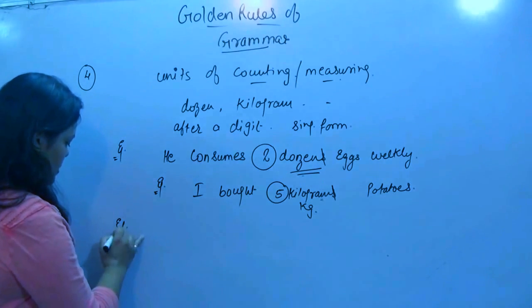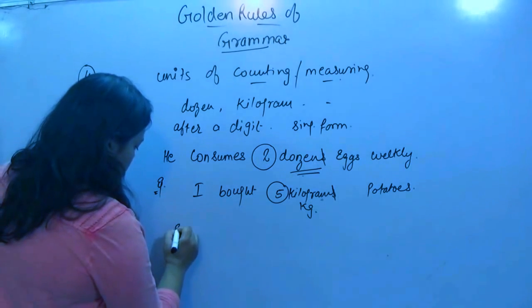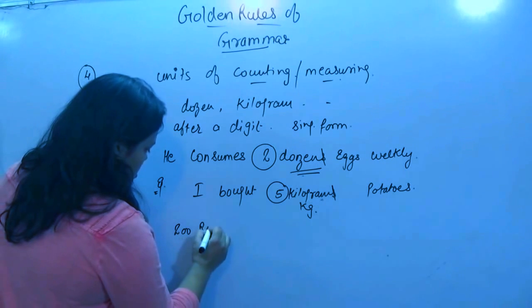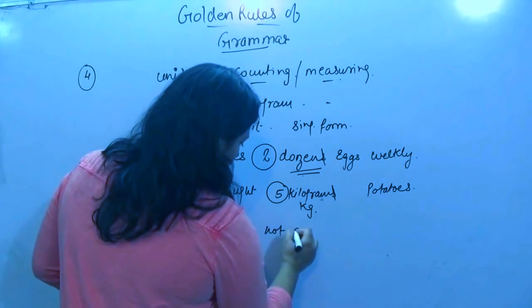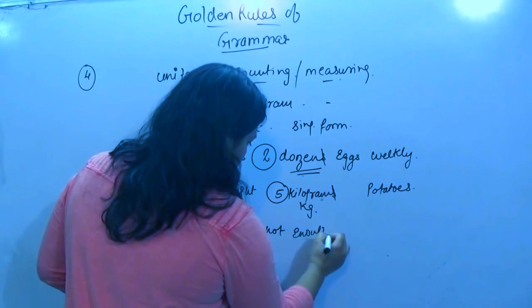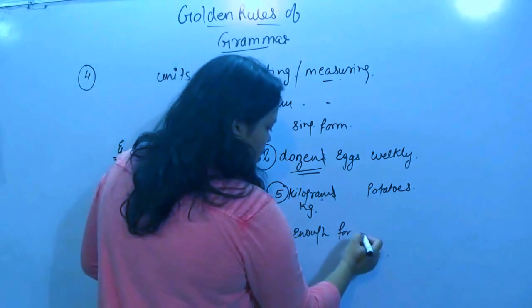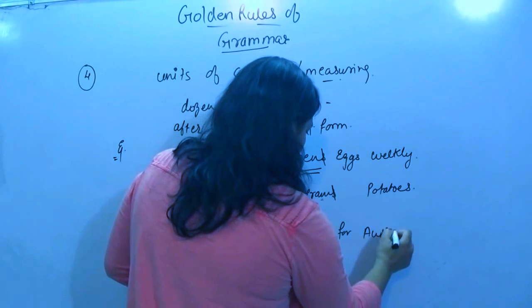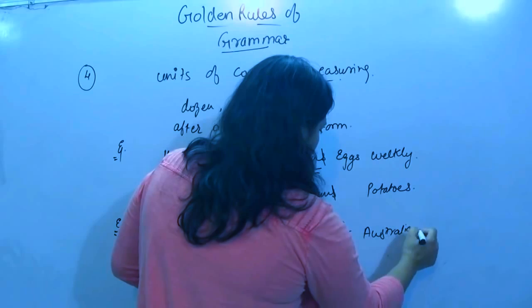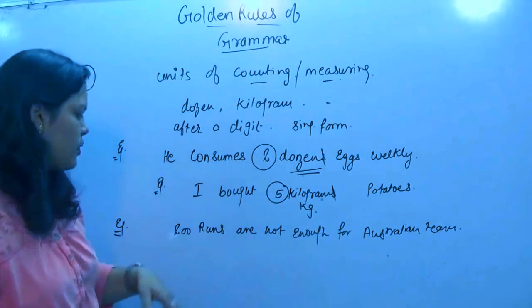Let us see one more example. 200 runs are not enough for the Australian team. Suppose.